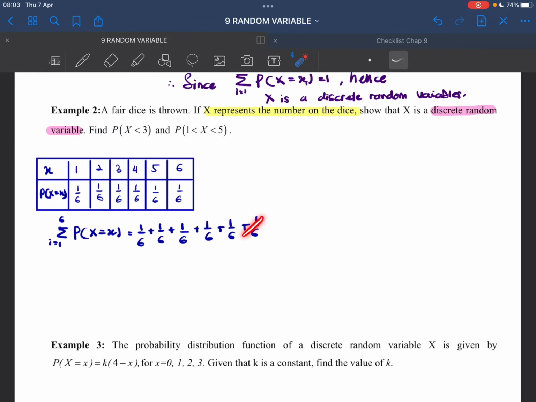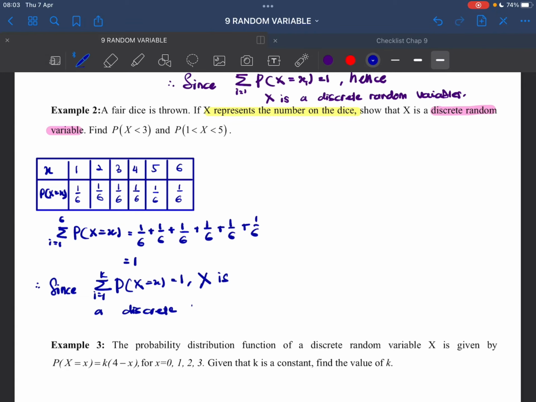Okay, we have 1, 2, 3, 4, 5, 6, and obviously we'll get 1. Then do our conclusion. Since summation of i equals to 1 up until k, p(x) equals to x is equals to 1, therefore, x is a discrete random variable. Okay, so we have shown it.